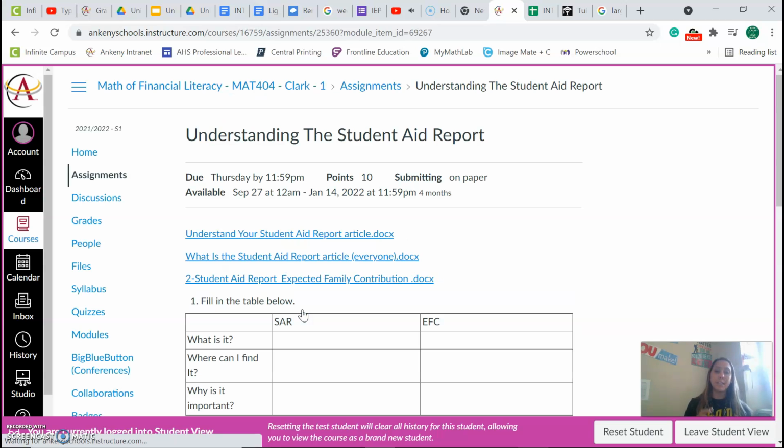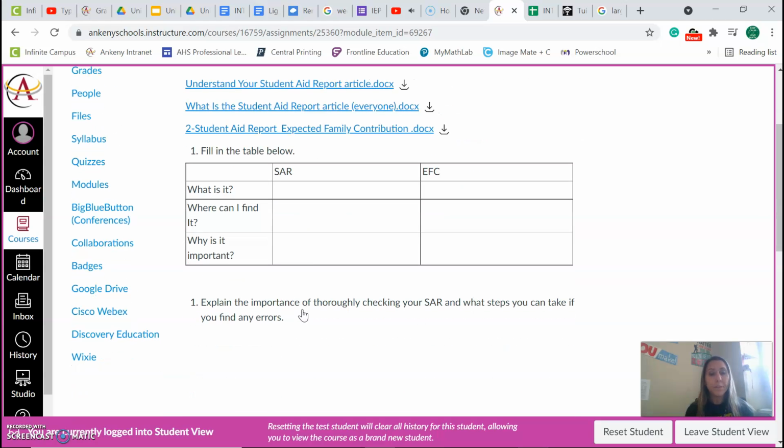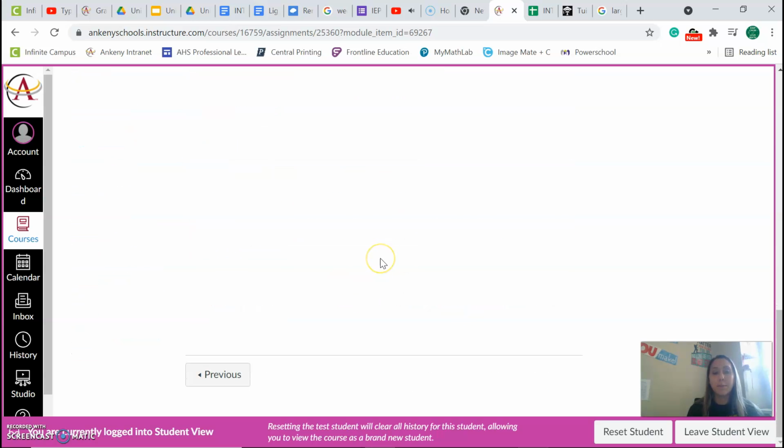You should have received the 2 articles and the paper version of this assignment in class. If you did not, you need to come see me because I am collecting this on paper. So these are the questions. Here are the 2 articles. So if you wanted to read those articles at home, or if I didn't get those articles to you, and you were unable to get a copy, you should be able to do that.